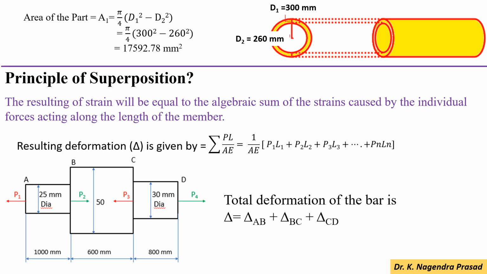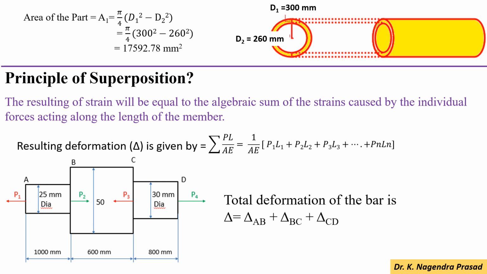And next we have to look at the principle of superposition. The principle of superposition states that the resulting strain will equal the sum of the strains caused by the individual forces acting along the length of the member.